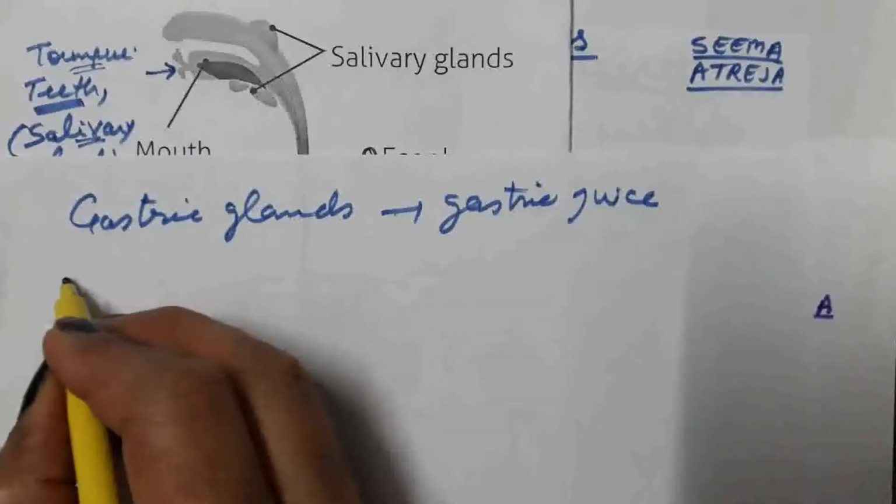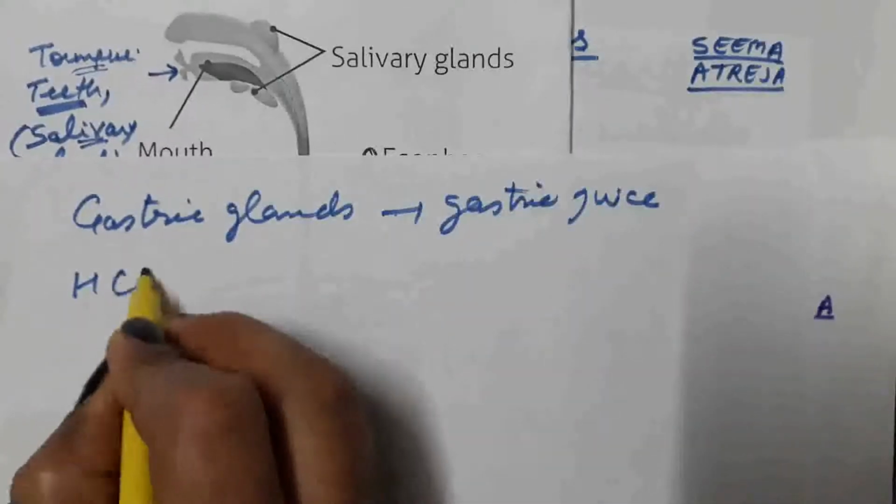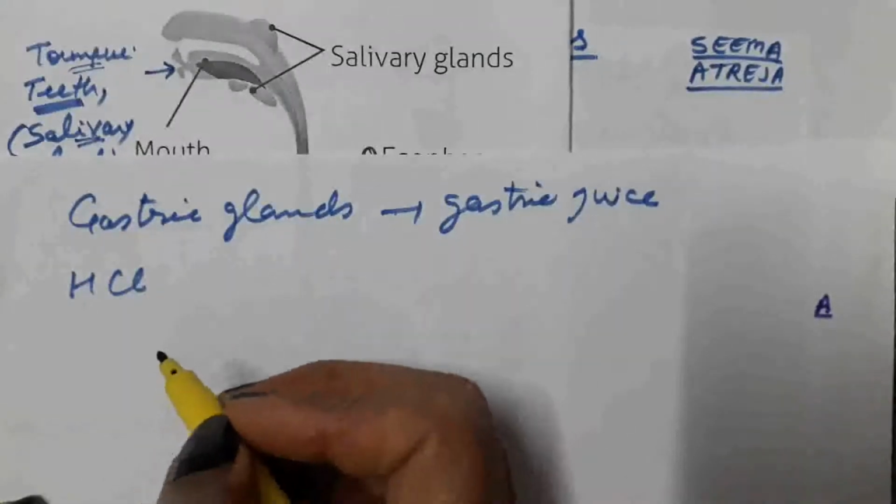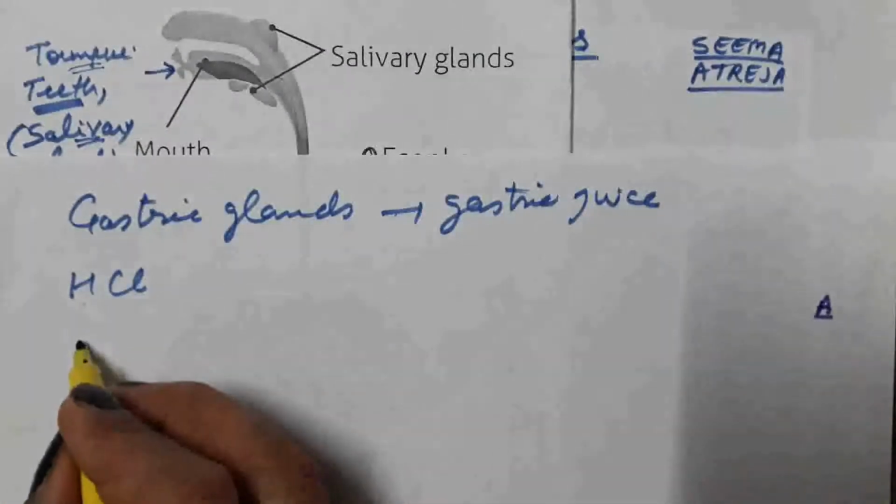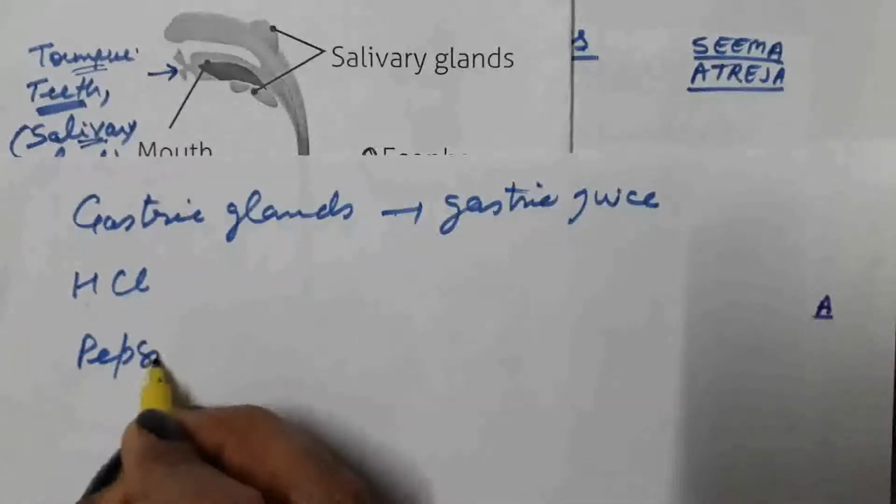In gastric juice there is HCl, and there is an enzyme pepsinogen.